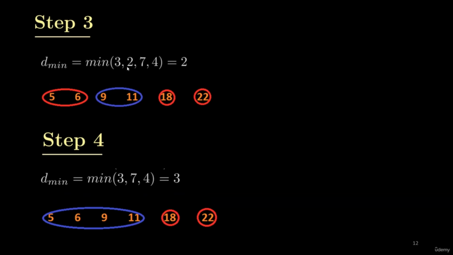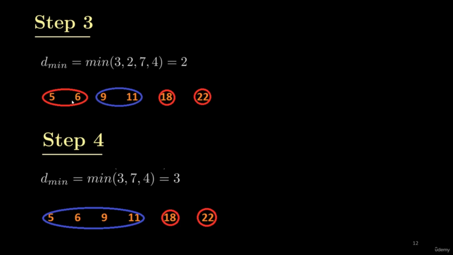So in this way, we are reducing the number of clusters. In step 1, we started with 6 clusters. Then at the end of step 2, we were left with 5 clusters. And now at the end of step 3, we have only 4 clusters. So step 4 will start by calculating the distances between these 4 clusters.